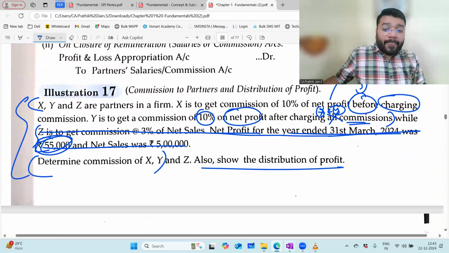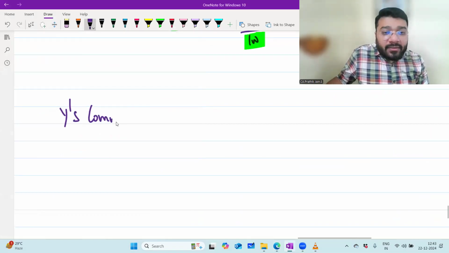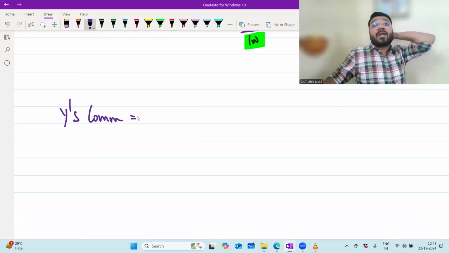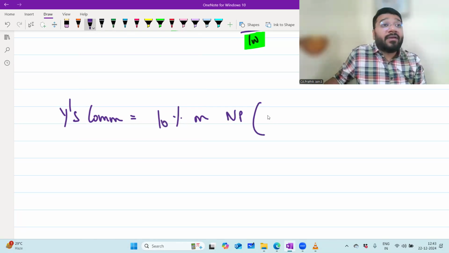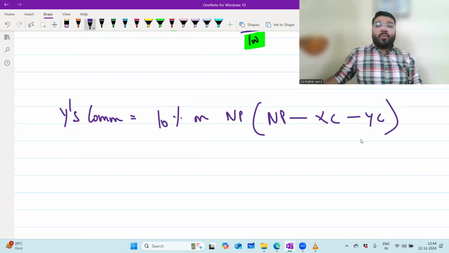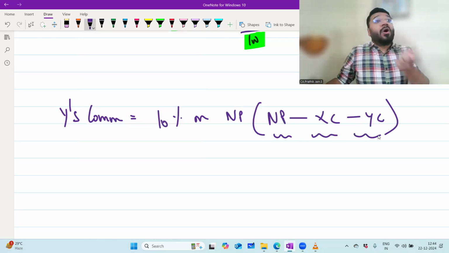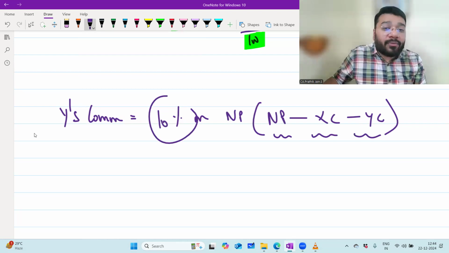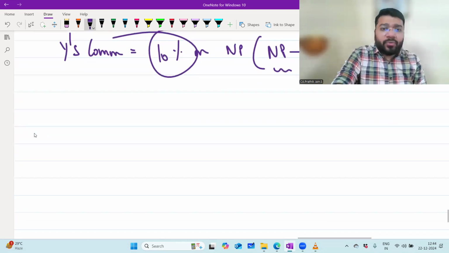So now, Y's commission. Y's commission is equal to how much percentage, people? 10%. 10% on what? On net profit. Which net profit? That net profit which is coming after minusing X's commission and after minusing Y's commission. So whatever is the net profit, if I minus X's commission and Y's commission, I get one profit. On that net profit only, you're supposed to calculate 10%. Not a big deal. How do we do it?